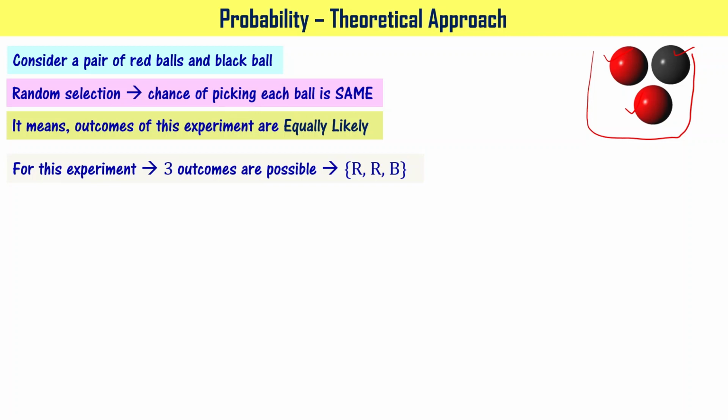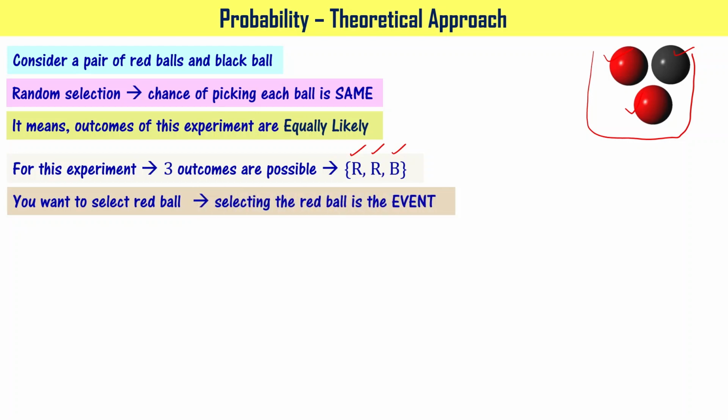For this experiment, three outcomes are possible. One is picking red color ball 1, another is picking red color ball 2, and the other one is picking the black color ball, right? Let's say that I want to select the red color ball. So selecting the red ball is going to be the event of interest, right? So two outcomes are going to lead to the event. When I pick this particular red color ball, that leads to event red.